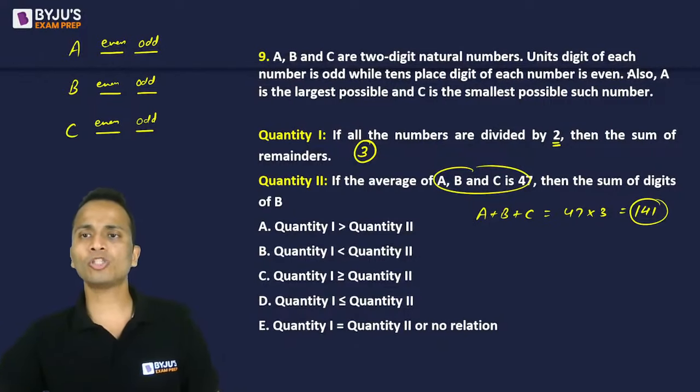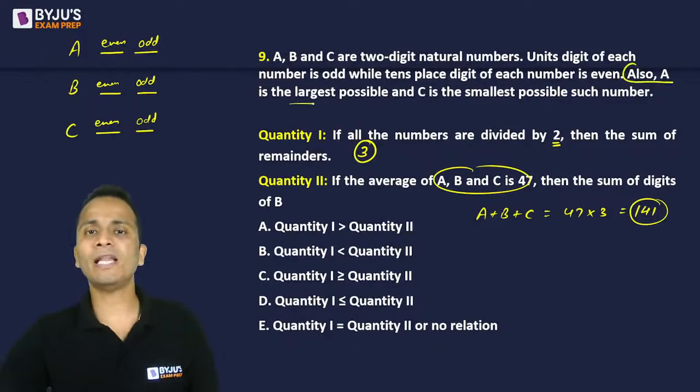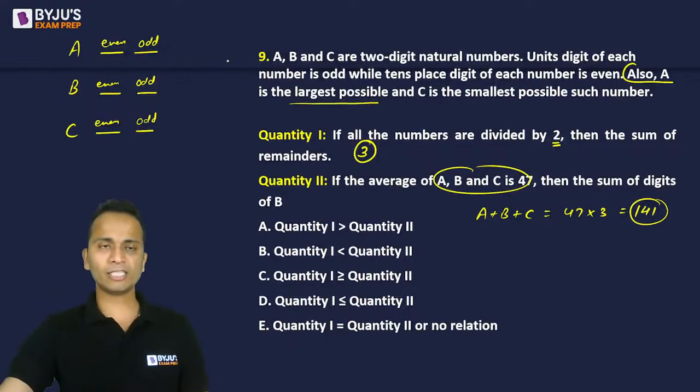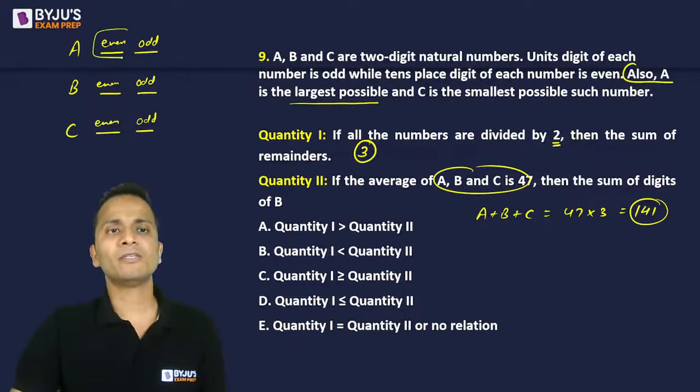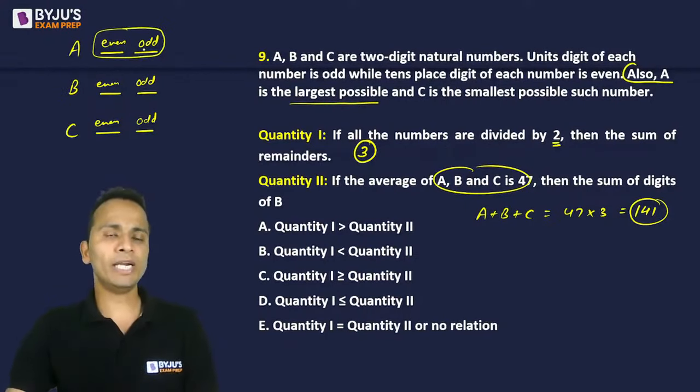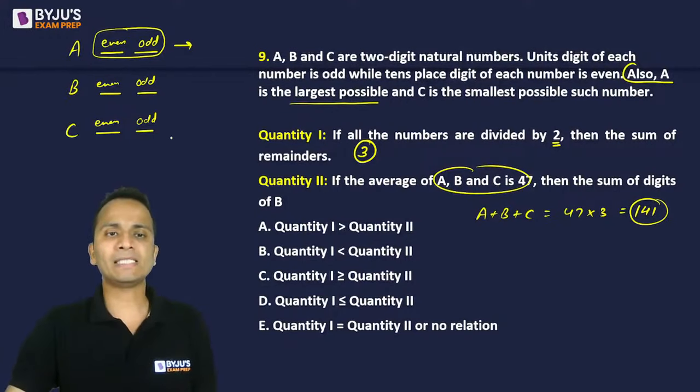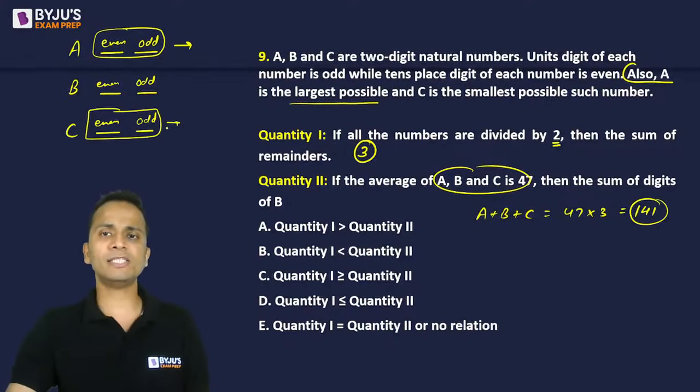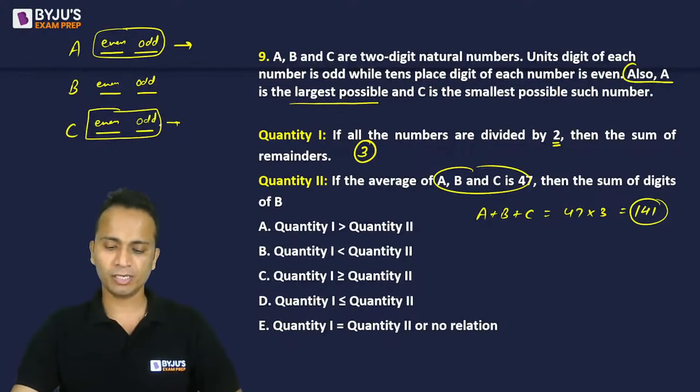Also, A is the largest possible. So the largest possible number such that unit digit is odd and tens digit is even. What can be the largest such number? And similarly, what can be the smallest such number? Because C is given as the smallest possible number.